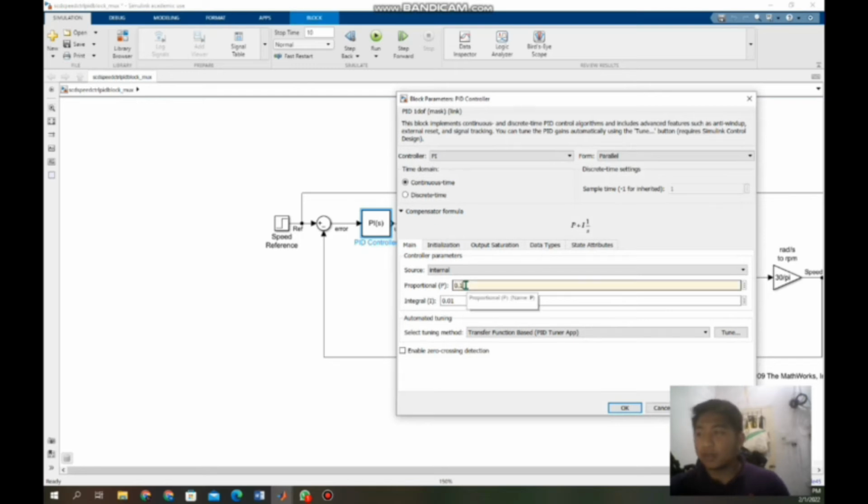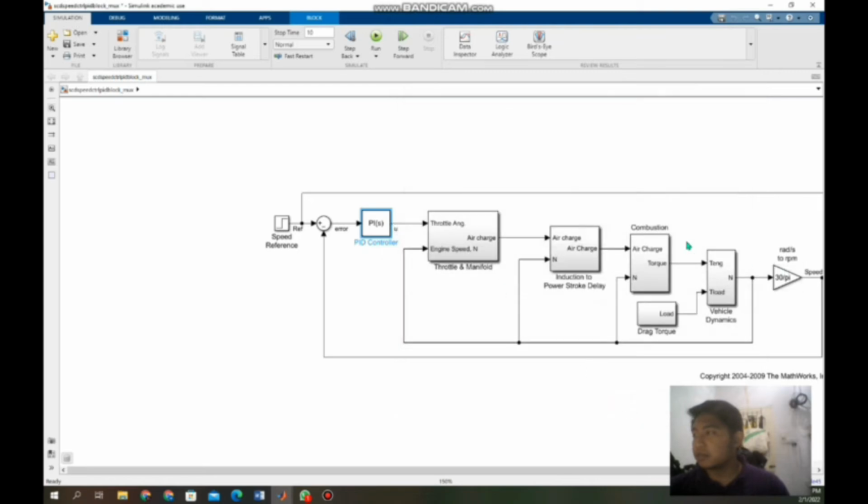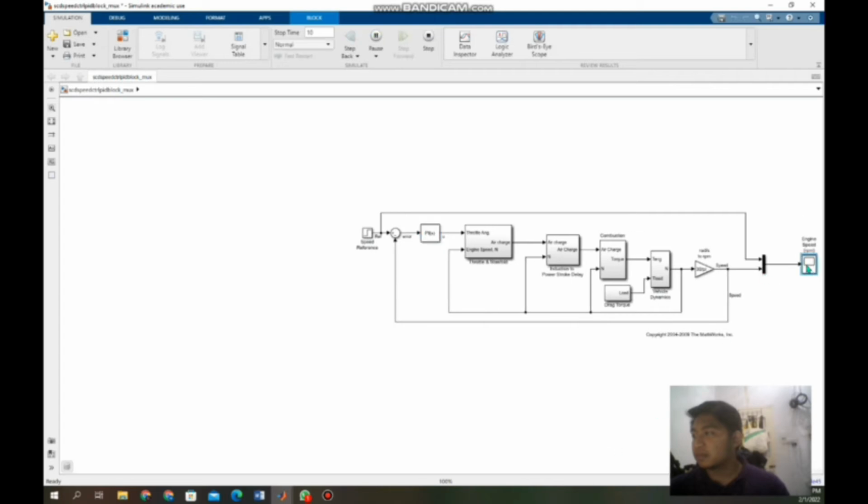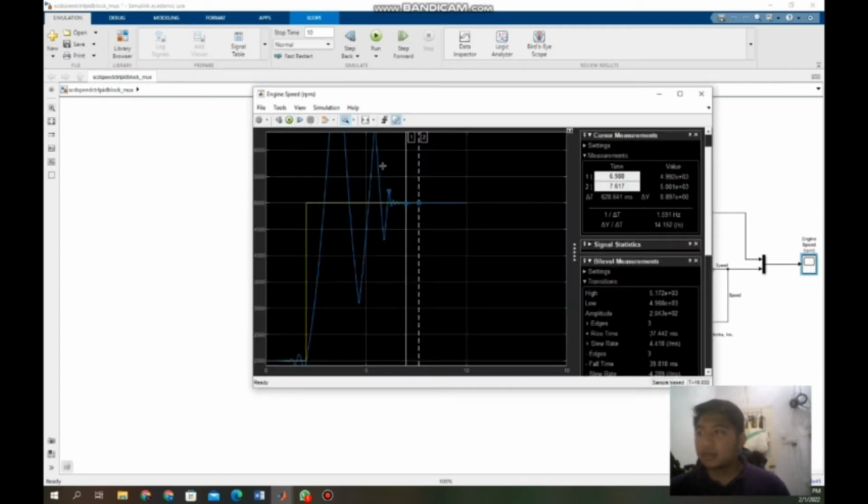Next, for test 3, I will use P equal to 0.1 and I equal to 1. So here is the result for P 0.1 and I equal to 1.